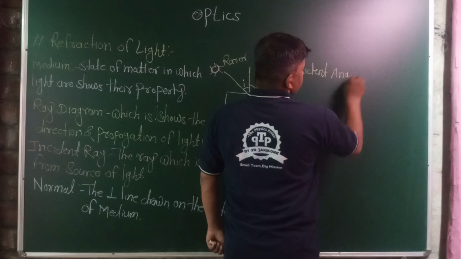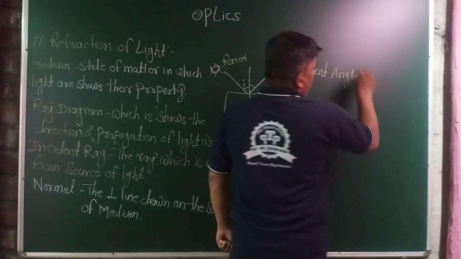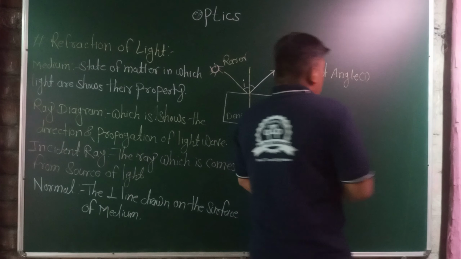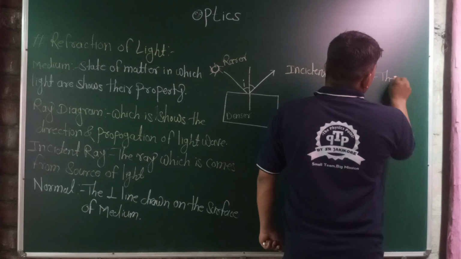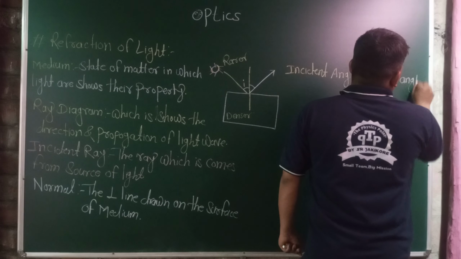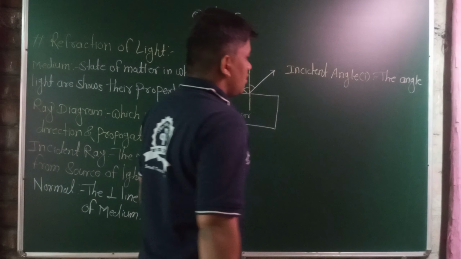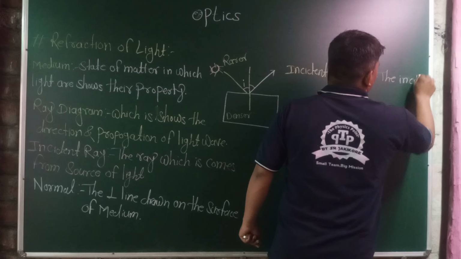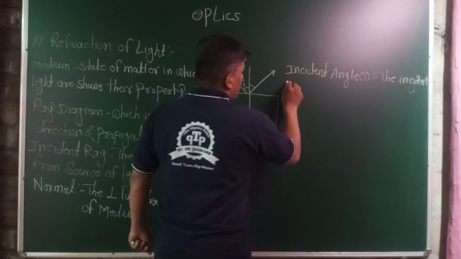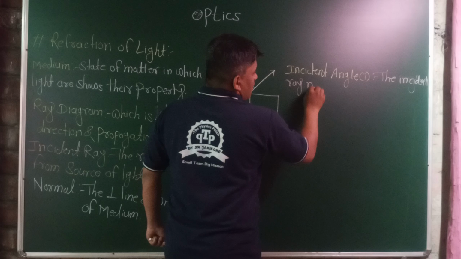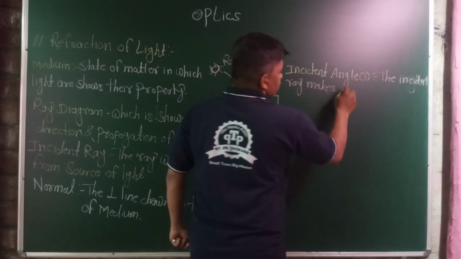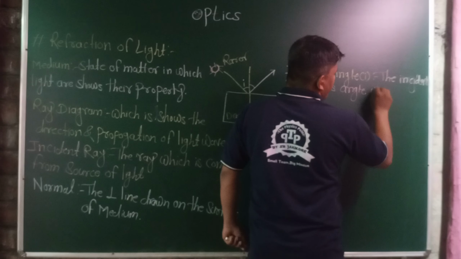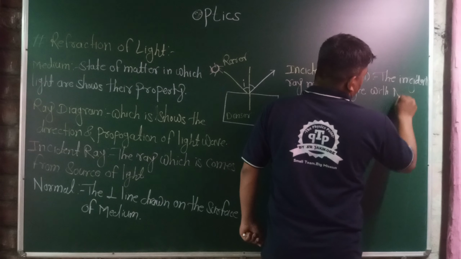Incident angle, which is denoted as small i. The incident ray makes an angle with the normal.